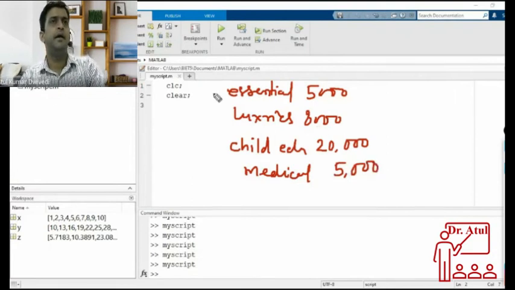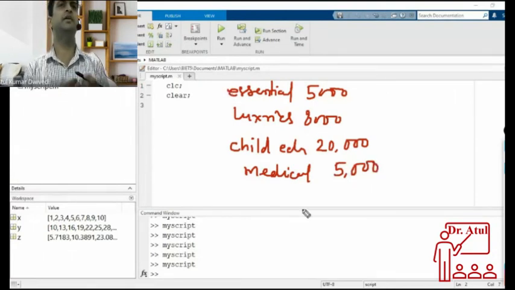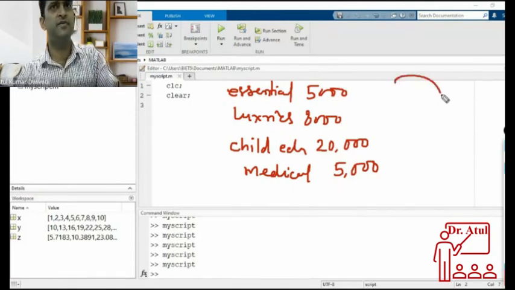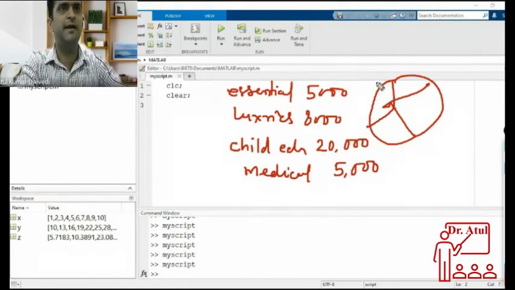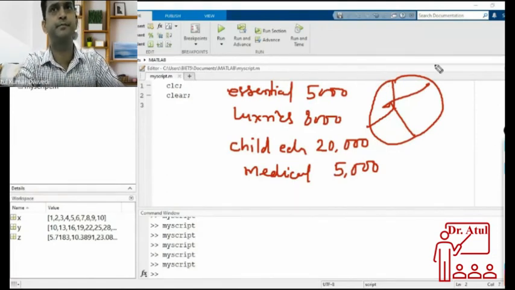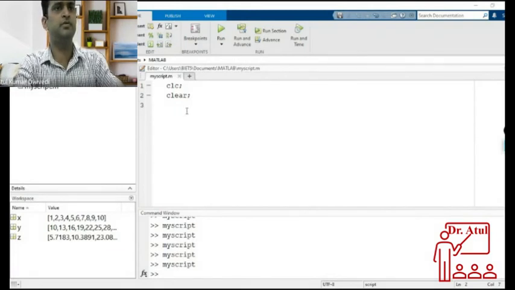This data is there, and if I want to know what percentage is used for what purpose, it is better to show it in the form of a pie, in the form of a circle. You might have seen these diagrams in different places. So it is better to represent this in a pie chart. So how to do that in MATLAB? We can do this in MATLAB by using the pie command.